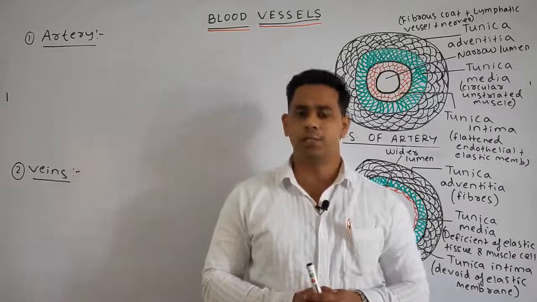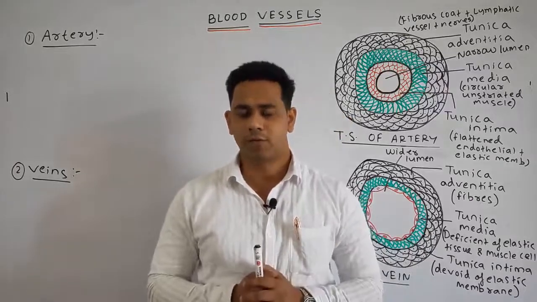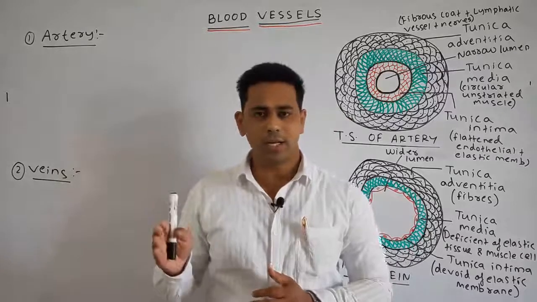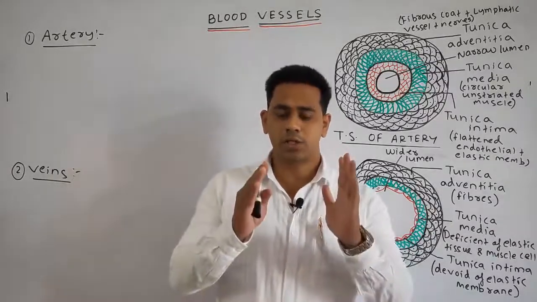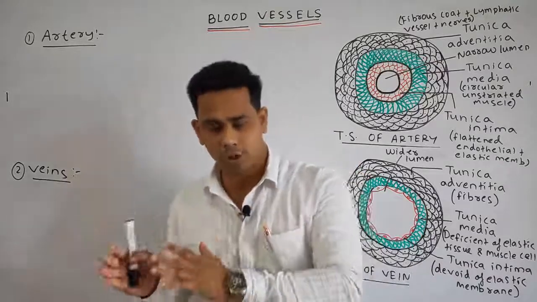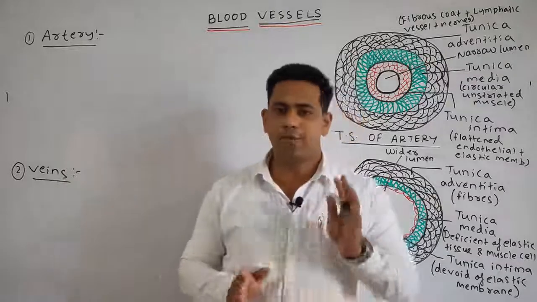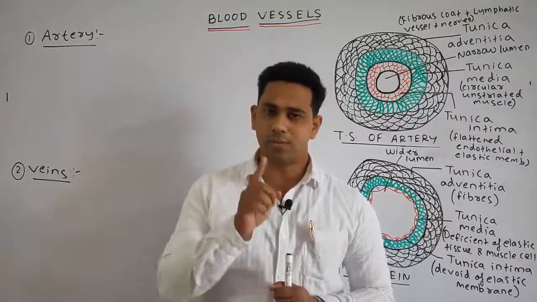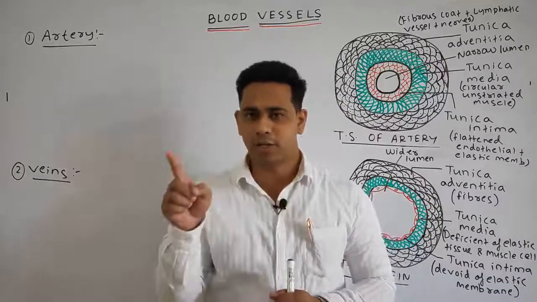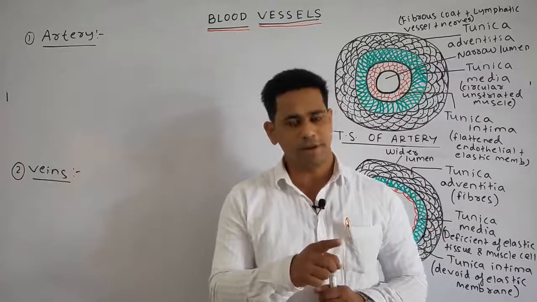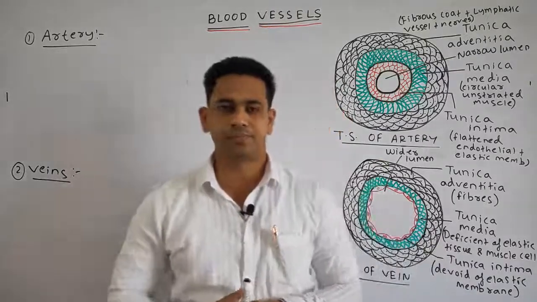Why double circulation? Because the same blood passes through the heart twice. First through the right part of the heart, and then after oxygenation, when the deoxygenated blood is converted into oxygenated blood, the same blood passes through the left part of the heart. So the same blood flows twice through the heart, first through the right part and second time through the left part. That is why it is known as the double circulation.